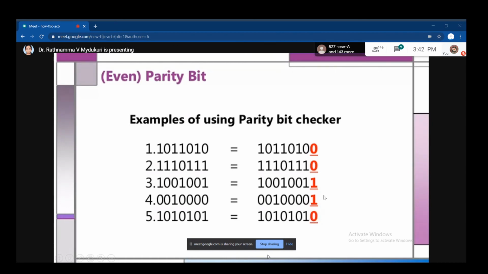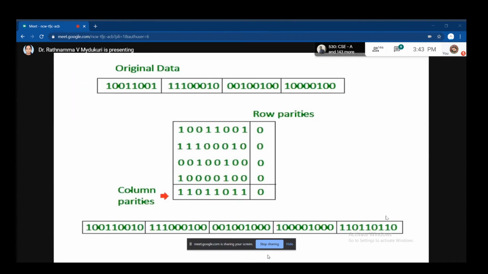So like this, we add an extra bit along with the data you are sending in order to find out if any error has occurred. For detecting errors we use this parity bit. Now here are some examples I am showing you. Just observe carefully. This is the original data that I have to send. Totally, how much data is there? 4 code words. 1, 2, 3, 4.